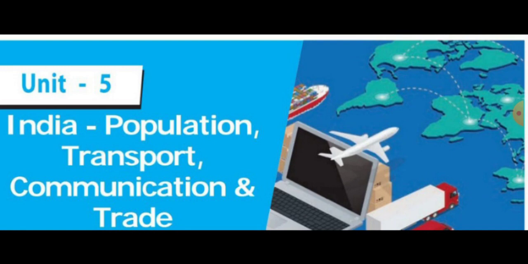From inland waterways, some of the major national waterways are there. There are three important major national waterways. One, 2 mark question. National waterway 1, national waterway 2, national waterway 3. National waterway 1 extends between Haldia and Allahabad. National waterway 2 extends between Dhubri and Sadia. National waterway 3 extends between Kollam and Kottapuram. Then the next type is oceanic waterways.